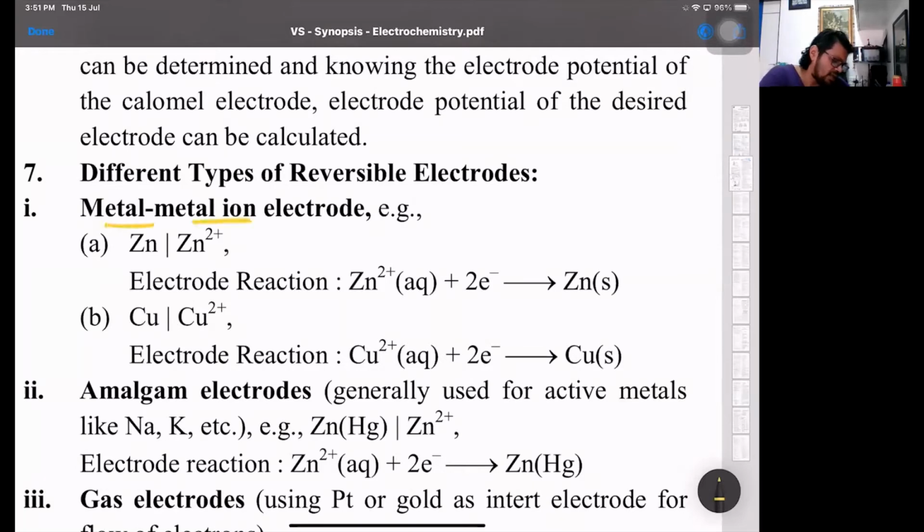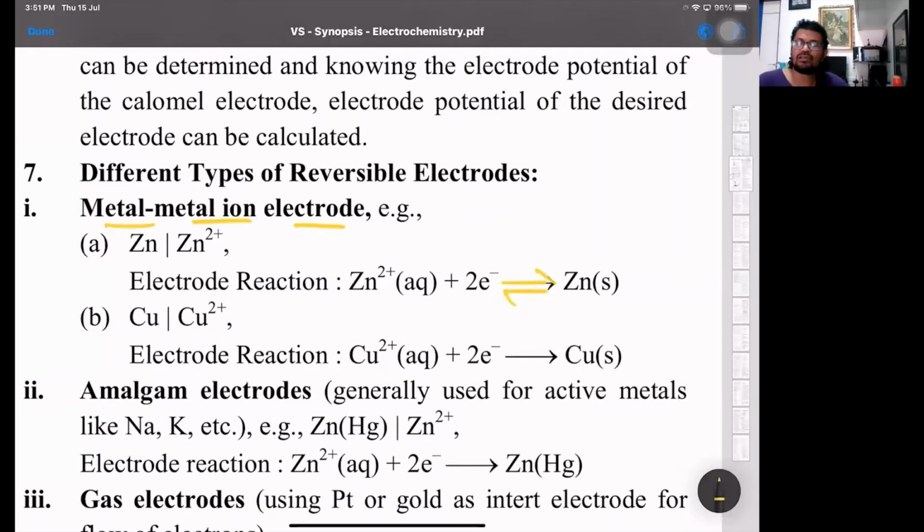Metal, metal ion. Metal dipped into a solution of its own ions. Is this clear? Then that's called a metal, metal ion electrode, like zinc rod in zinc ions or copper rod in cupric ions. Now here the reaction given is zinc ions gain 2 electrons. It's not necessary it will always be like this. It's basically a reversible sign.